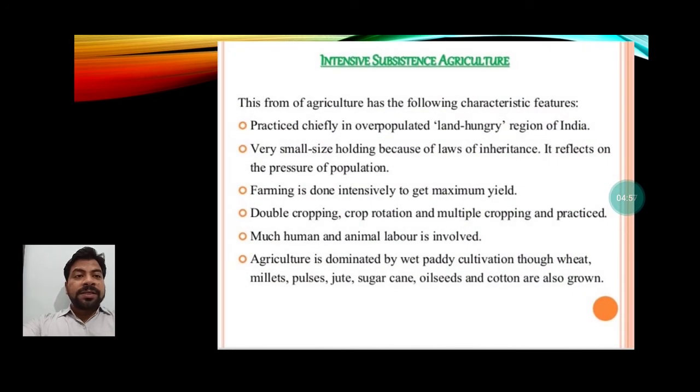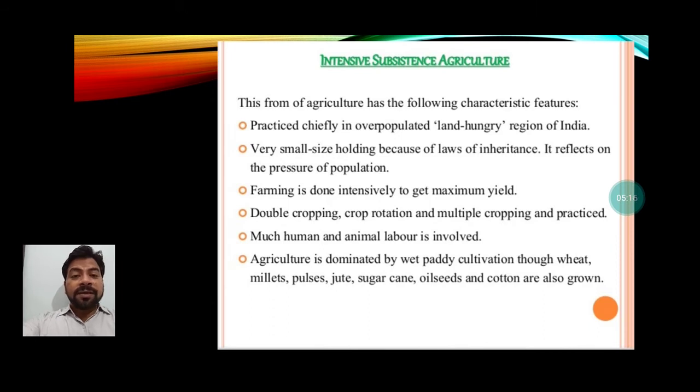Intensive subsistence agriculture has the following characteristic features, students. It is practiced chiefly in overpopulated, land hungry regions of India. Land hungry region means where there is a crisis of land.